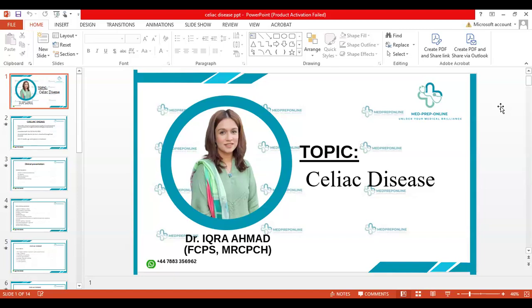Then, for the child from 6 months onwards, when the diet is included, you can have celiac disease, then we have toddler diarrhea. When a child grows up and is having diarrhea, we have inflammatory bowel disease, which includes Crohn's disease and ulcerative colitis. So there is a very big range to consider in chronic diarrheas.